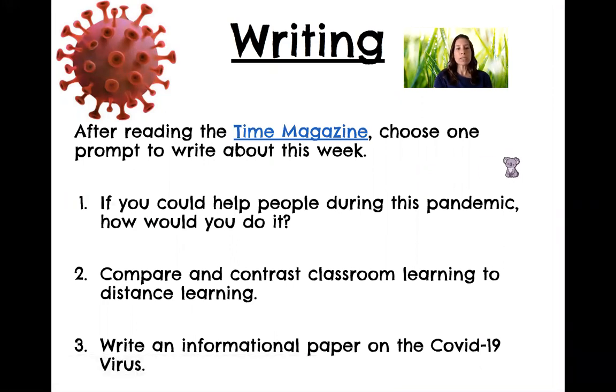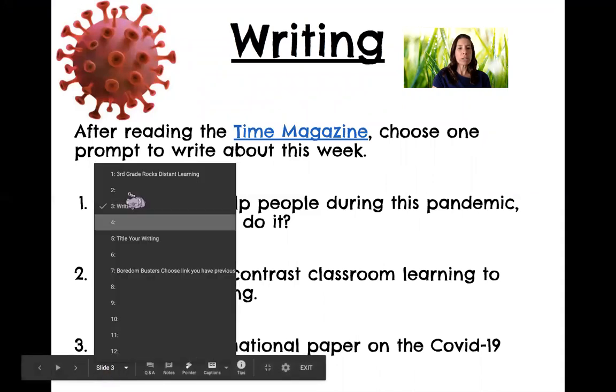Number 1 says, if you could help people during this pandemic, how would you do it? Number 2 says, compare and contrast classroom learning to distance learning. Number 3 says, write an informational paper on the COVID-19 virus. So you have 3 choices to choose from to write about. Pretty fun. That sounds cool. I can't wait to hear what you guys write about.